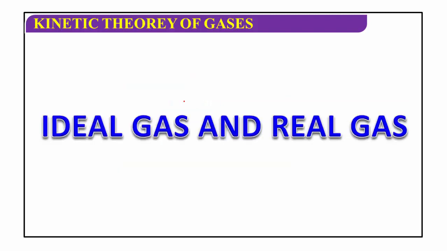Now, the ideal gas and real gas. Again, the gas can be divided into two types: one is ideal gas and the other is real gas. You must have studied this. The gas which obeys the gas laws, Charles law, Boyle's law, Gay-Lussac's law and Avogadro's law, that is called ideal gas. Which do not obey those laws, that is called real gas.